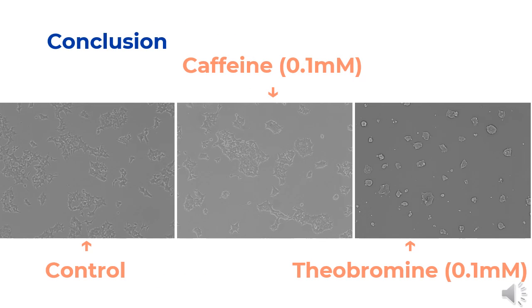From this experiment, it can be said that both caffeine and theobromine have a significant negative effect on cells' viability. However, these results did not confirm a clear difference of the cytotoxic effects that caffeine and theobromine hold. Although there were more live cells in the well that was exposed to theobromine compared to caffeine, the data we obtained could not fully support our hypothesis. The number of dead cells recorded in the experiment also showed that caffeine and theobromine were toxic to cells, showing more dead cells compared to the control. However, the number of dead cells between the wells exposed to caffeine and theobromine were not significantly different, failing to support our hypothesis that theobromine is less toxic than caffeine.